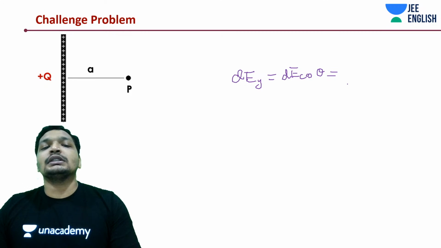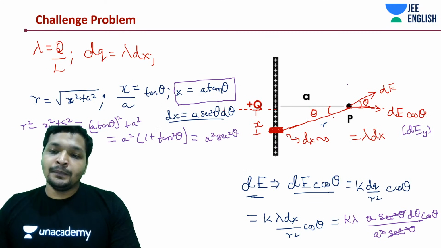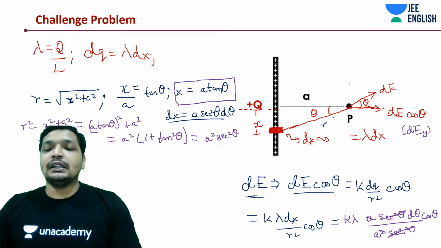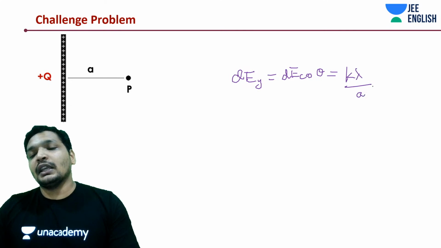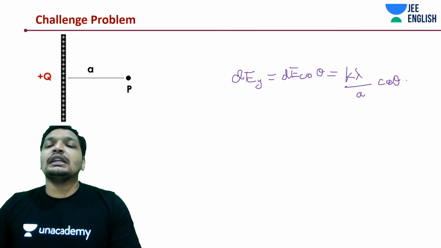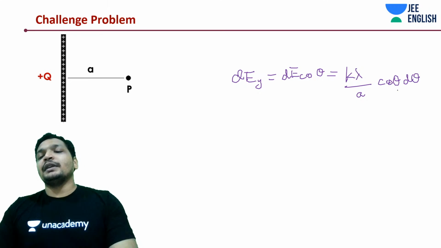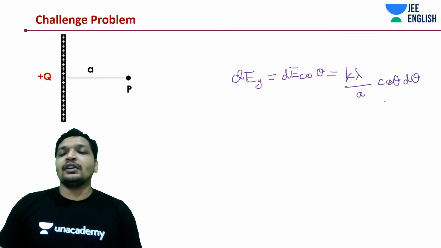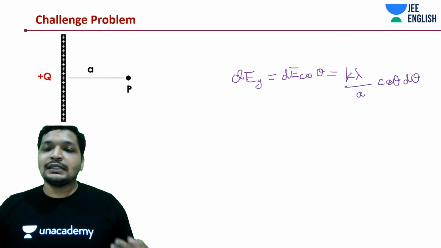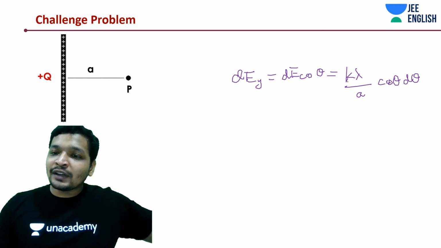From this, we got it as k lambda by a. After cancelling out everything, we just got k lambda by a cos theta d theta. Something maybe you can directly write down in future, a standardized thing. Similarly, over there, what would you get?